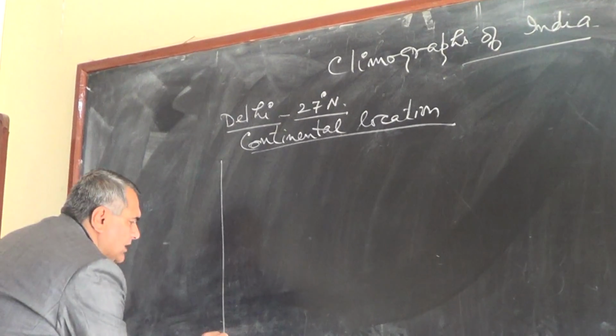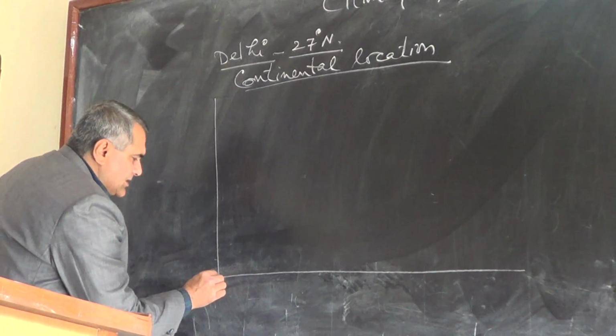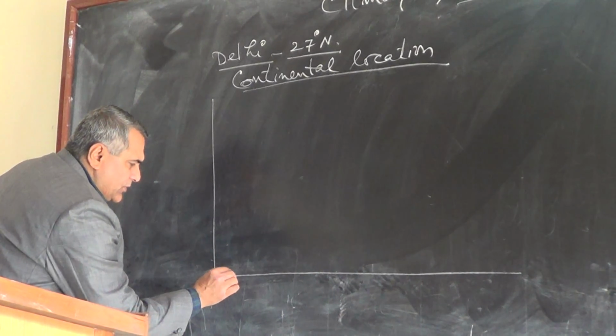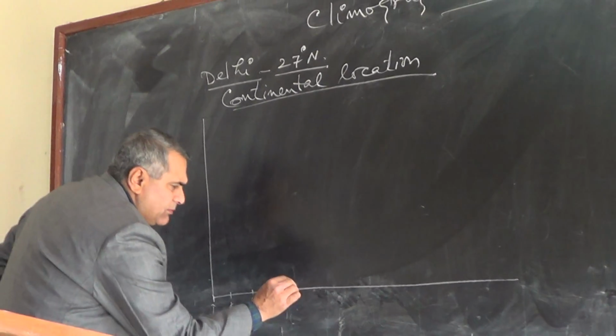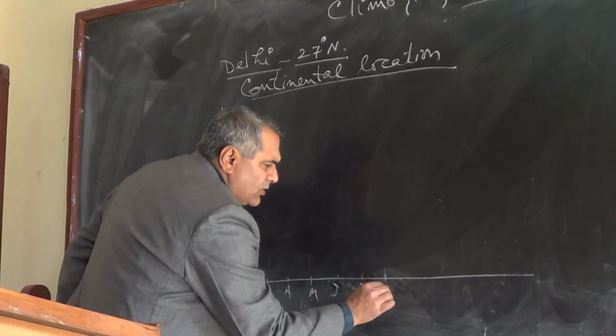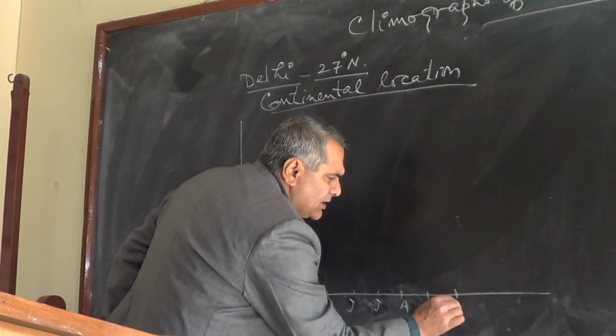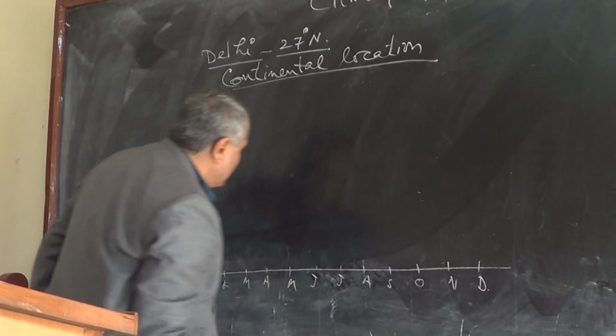If you see the climograph, the months are January, February, March, April, May, June, July, August, September, October, November and December.